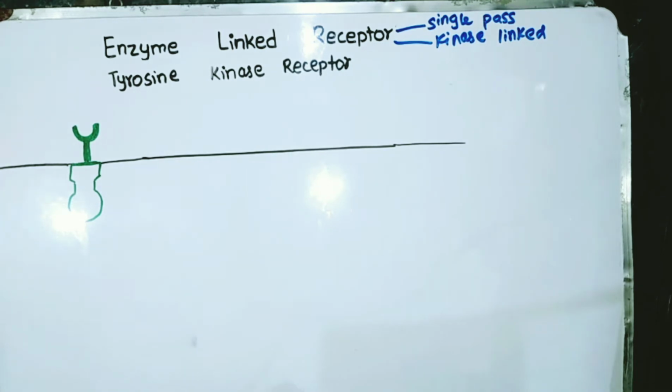So the first one in this family we're going to talk about is tyrosine kinase receptors.